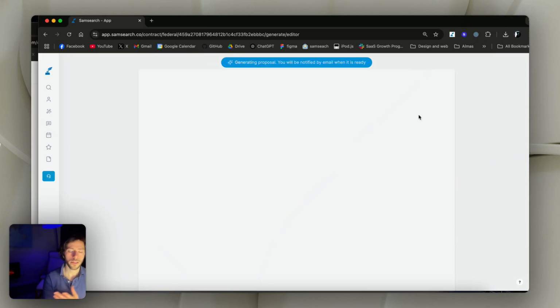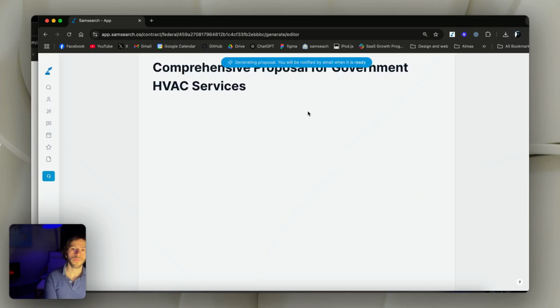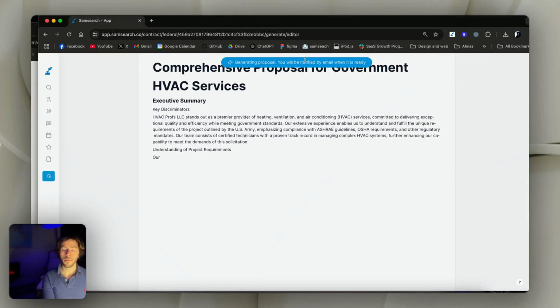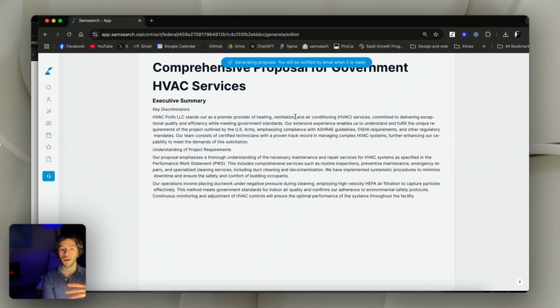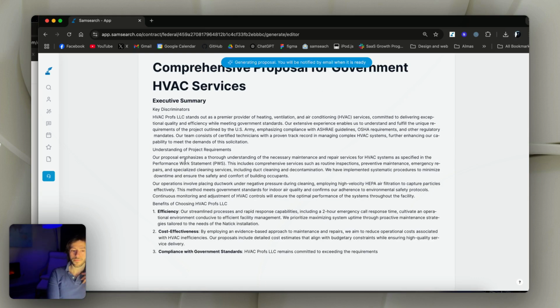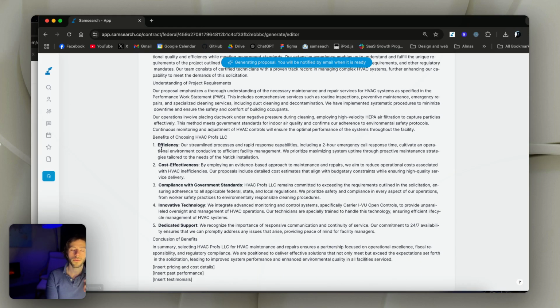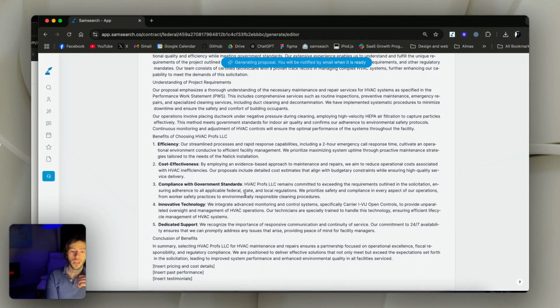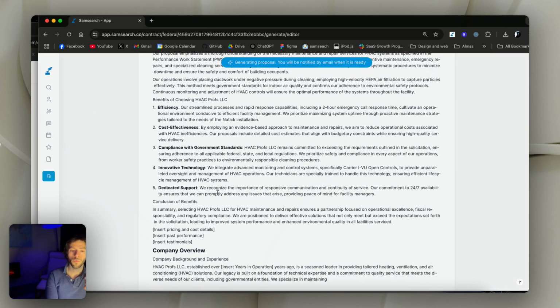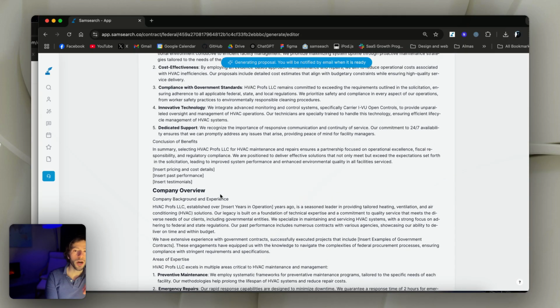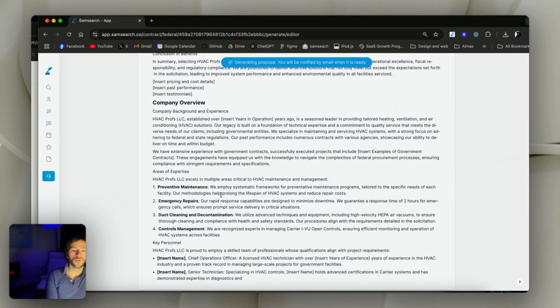So another comparison, that is a small detail compared to ChatGPT, that I cannot leave ChatGPT. I have to wait for it. Over here I can leave it, and I'll be notified by email once it's ready. Now by the time it's writing this proposal, I can be browsing other contracts and looking over them and trying to summarize more of them. And it's gonna go on and on and on and write more and more. As you see, I didn't have to do so many prompts compared to ChatGPT. I didn't have to tell it a lot of stuff.